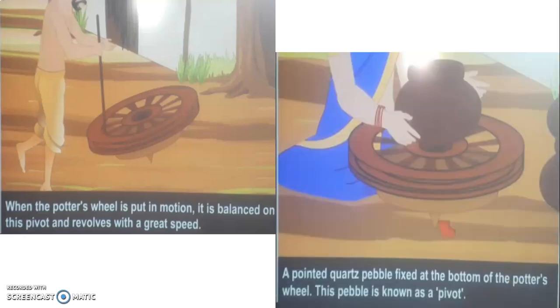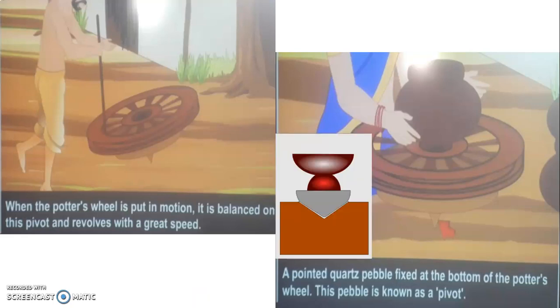When the potter's wheel is put in motion, it is balanced on the pivot and revolves with great speed. Now, what is a pivot? As you can see at the red marking, a pointed hard pebble is fixed at the bottom of the potter's wheel. This pebble is known as a pivot. The wheel rotates properly on that pivot, just as when you play with a top, and the top keeps rotating on a point. So this is how the potter works.